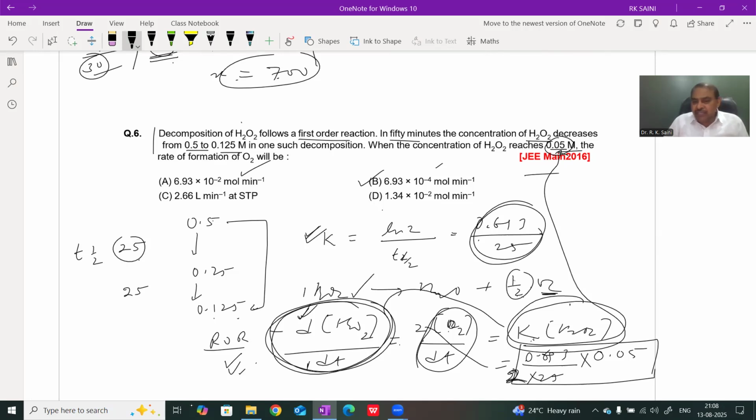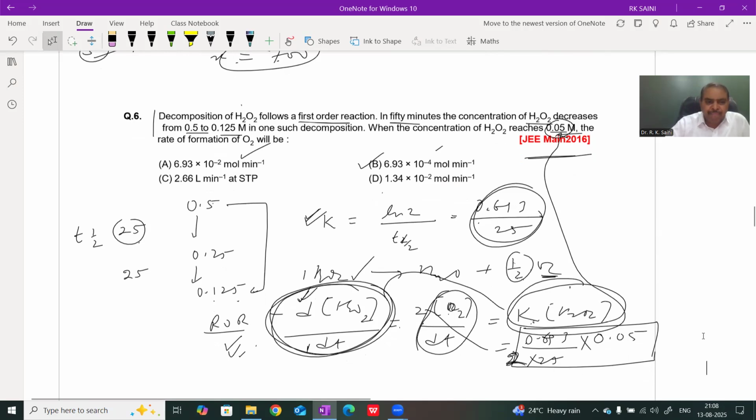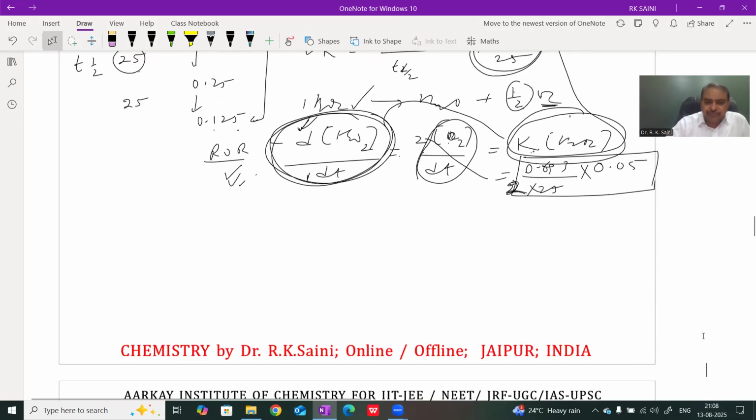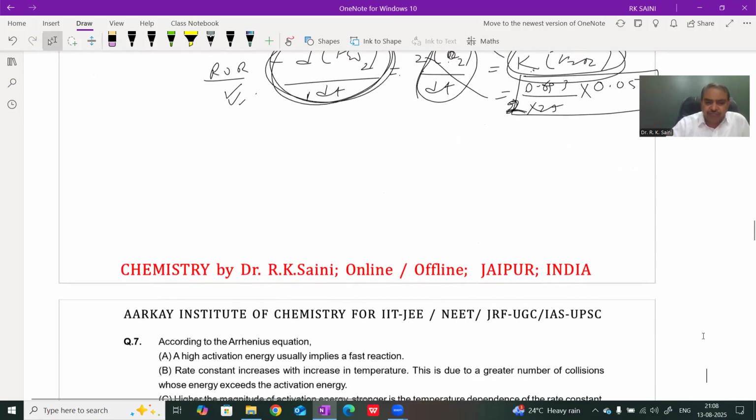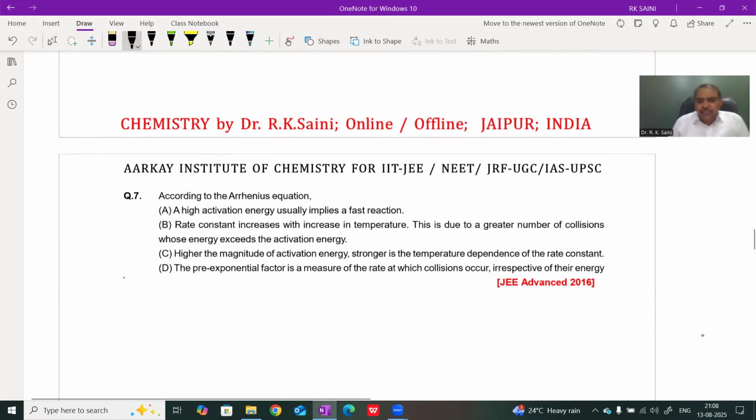This question was asked in JEE 2016. Next, Question 7. This question was asked in JEE Advanced 2016. According to the Arrhenius equation, high activation energy usually implies a fast reaction. Is it an incorrect statement? Because